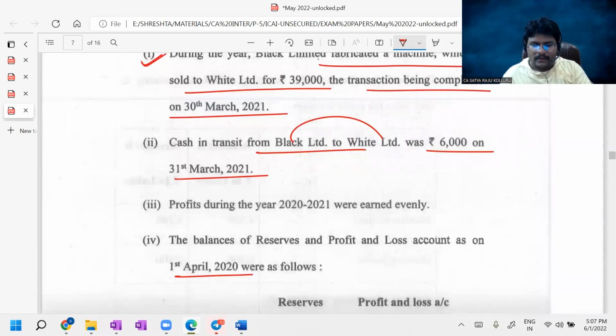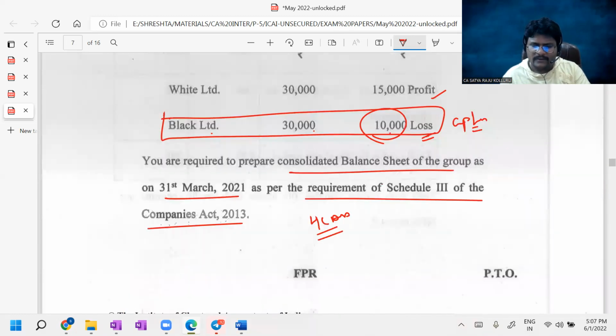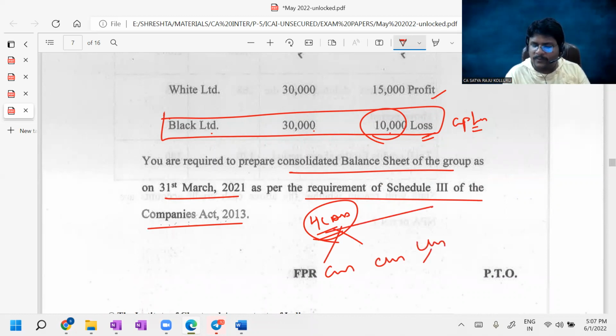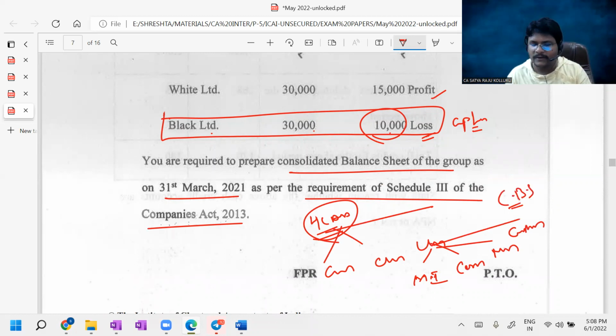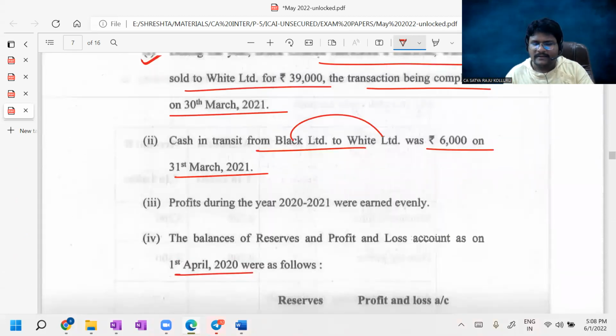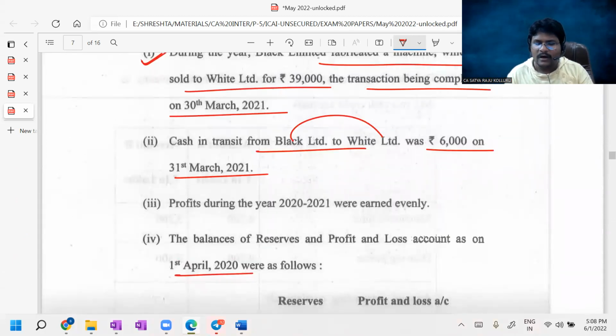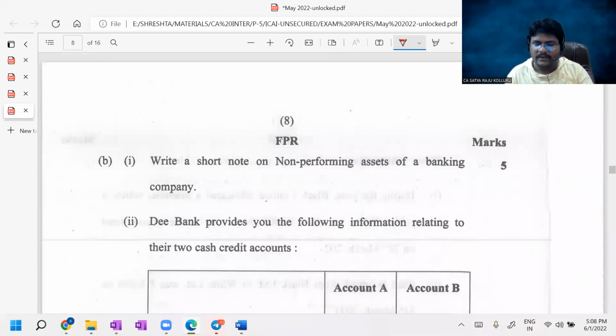What about the remaining, guys? Remaining all are normal. That means simply the 4C approach. If you follow it, everything will come. One is cutoff date, another is classification, and another is charts preparation: chart A for minority interest, chart B for cost of control, chart C for mutual owings, chart D for consolidated reserves and surplus, and finally chart E for the consolidated balance sheet. The same way you can present it. Nothing else, guys. Apart from that, there is no other important information given.